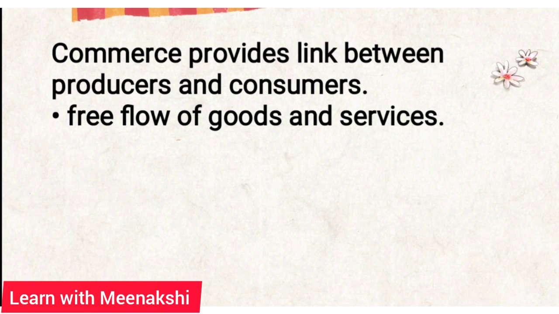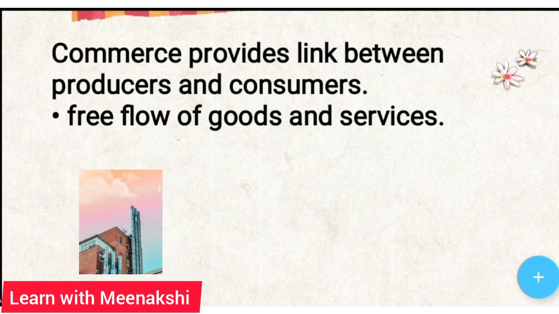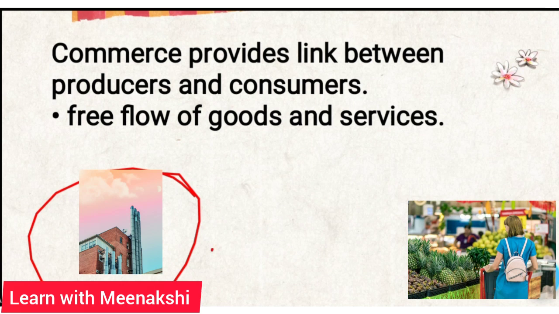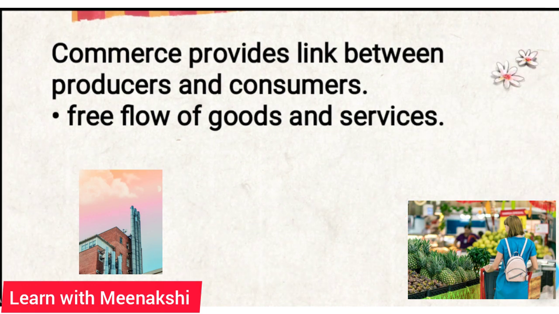Students, commerce provides a link between producer and the consumer. The producer is producing the goods at one place and the consumers are scattered over the world. So it is a link which connects the producer and the consumers. Commerce facilitates free flow of goods and services.